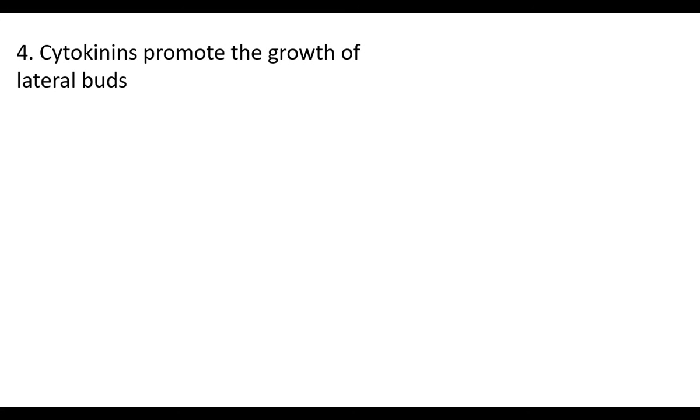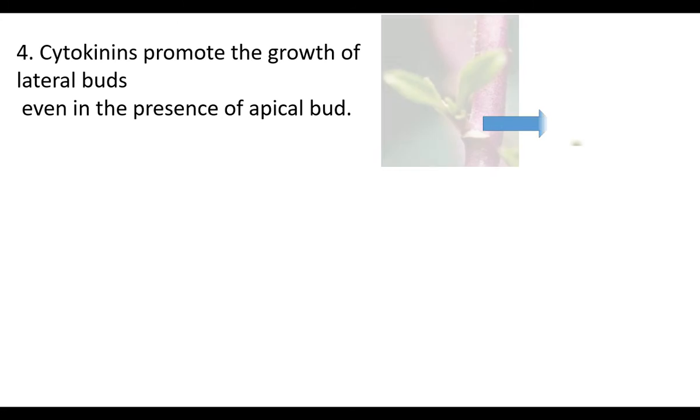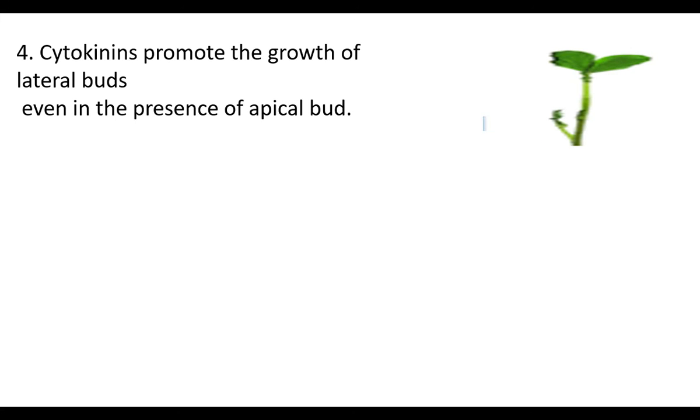Cytokinins promote the growth of lateral buds. Already we discussed while learning the auxins, lateral buds do not grow when the tip of the plant is present. But cytokinins promote the growth of lateral buds even in the presence of the apical bud. This picture shows the growth of lateral buds.